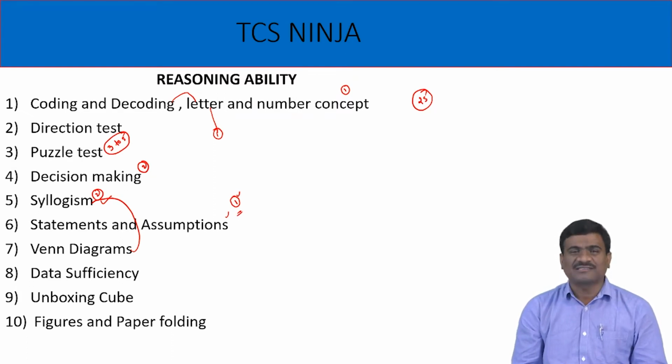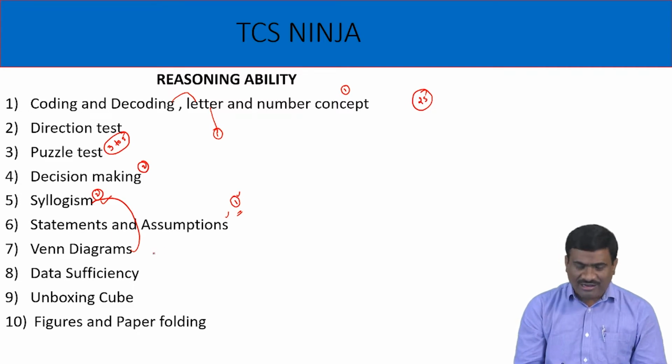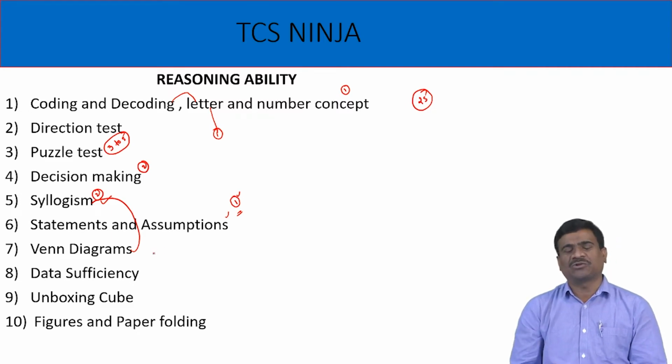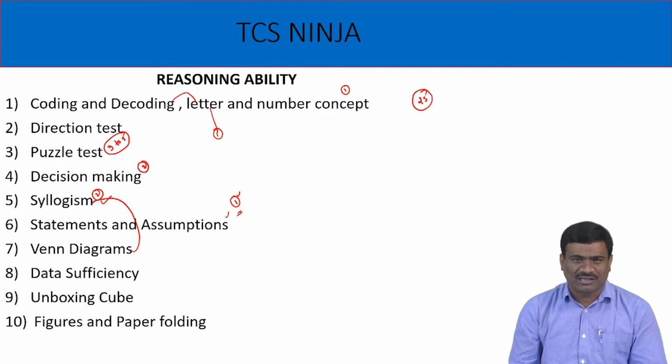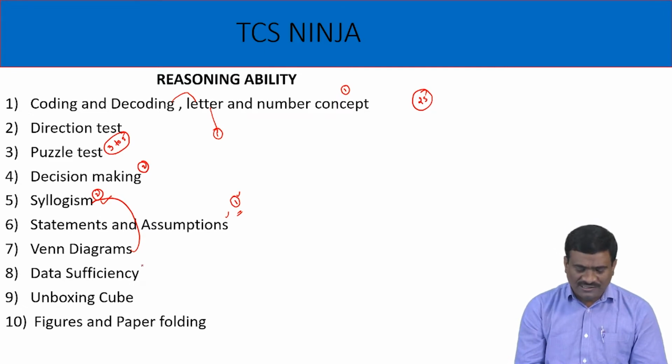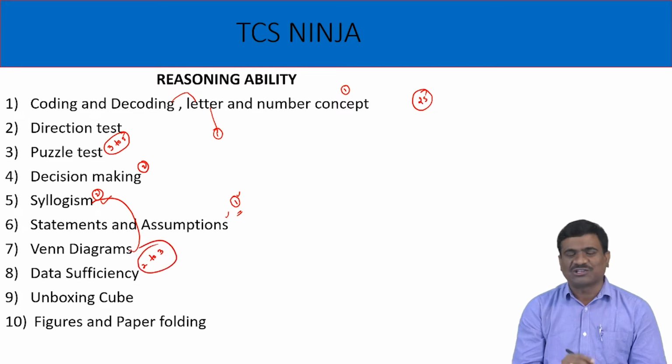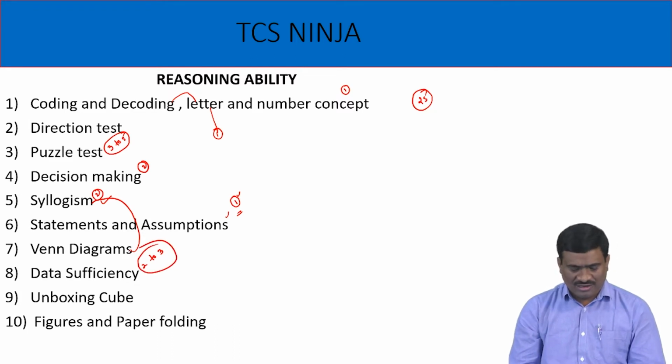Next, data sufficiency, another important topic in logical ability, 2 to 3 marks only. Next, unboxing cube, meaning cube, cuboid and dices, minimum 1, maximum 2 marks only, non-verbal reasoning part.